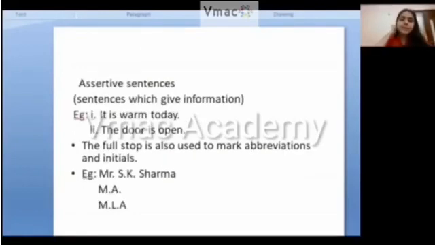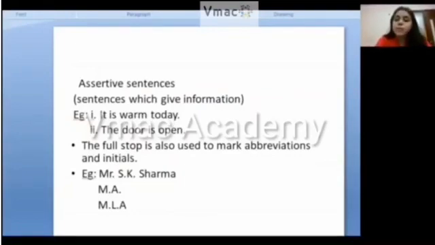Okay, the next is assertive sentences. So what are assertive sentences? Sentences which give information. These are the type of sentences that give us information. For example, it is warm today. It is telling about the weather, what type of weather it is today. So it is an assertive sentence. The door is open. It is giving us the information that the door is open, so it is an assertive sentence.